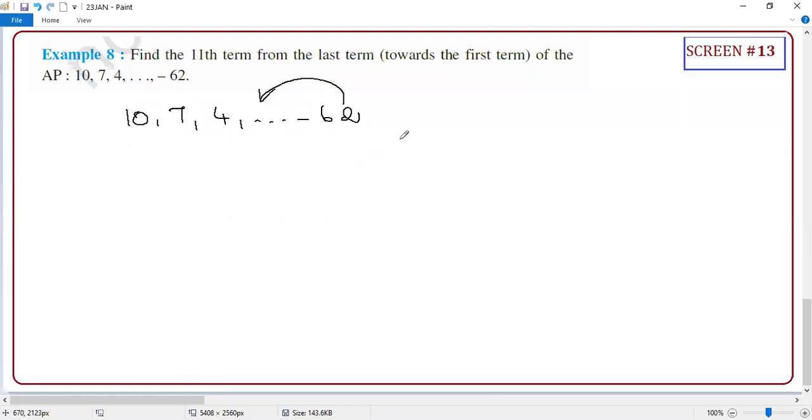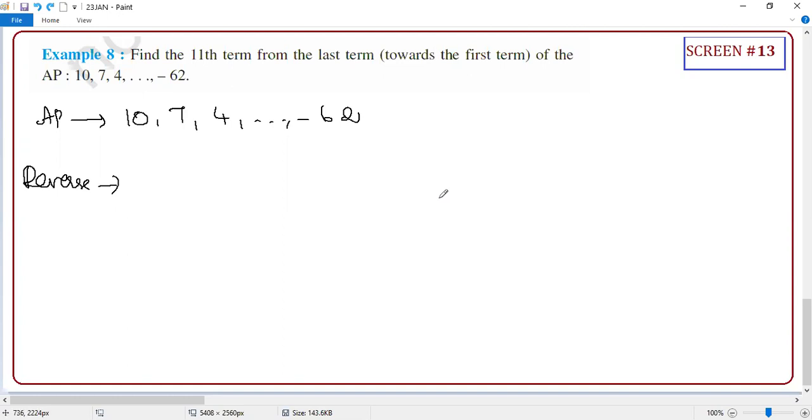So if you find A11, A11 is telling what? From the beginning. Yes or no? So now, guys, what you need to do? This is the given AP. You have to reverse it. Why am I reversing it? Because I want from the last. There are two ways. One is you can find the number of terms, for example you will get 30. Consider 30 terms. So from the last, means 19th term is your 11th term from the last. But for that you need to find n.